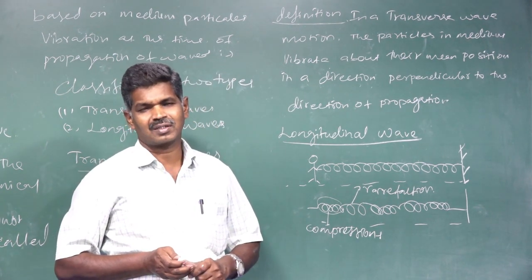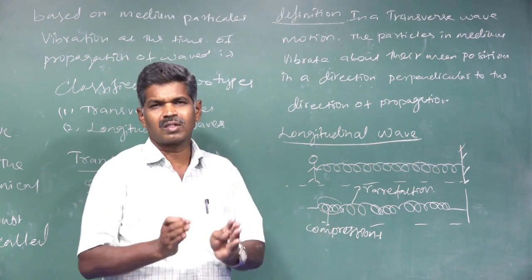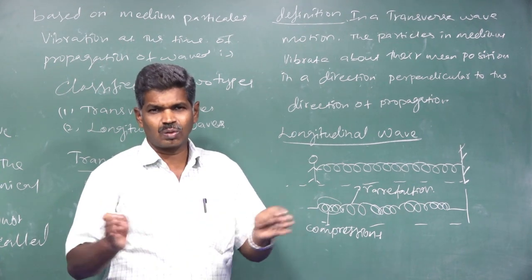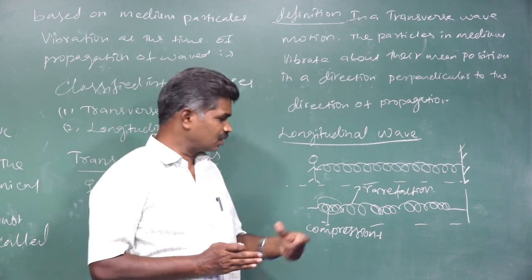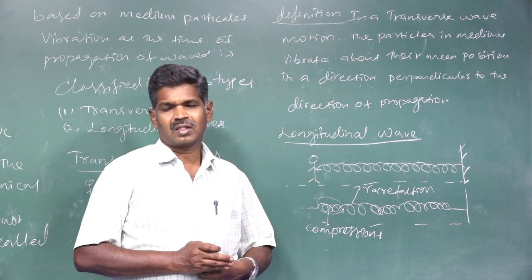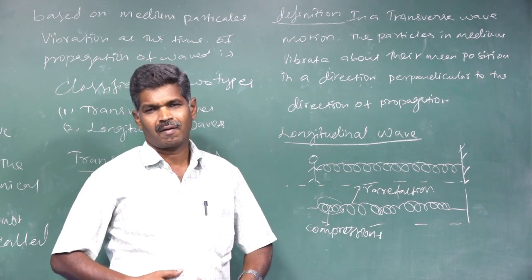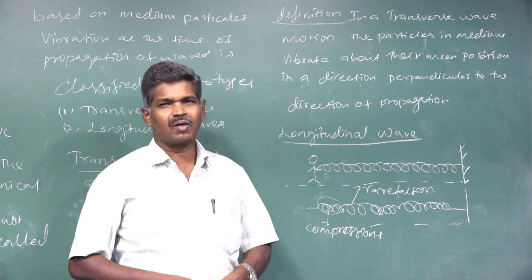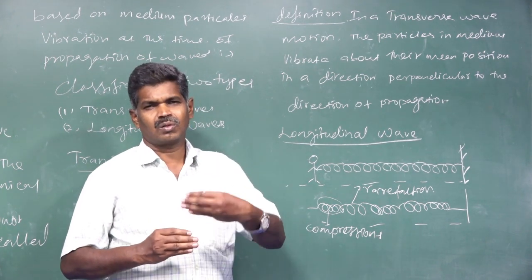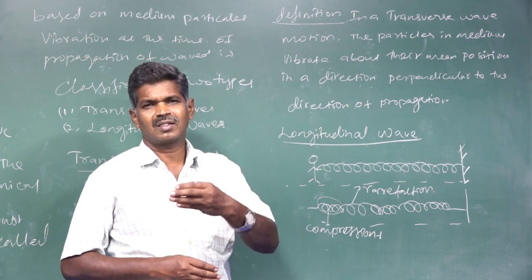Where we see the compressions means the closed windings of the spring. The number of windings are too close as compared to normal. That is called compressions. Further, near to this, the spring windings are at somewhat larger distance. That is, in a stretched case, that portion is called rarefactions. So that's why compressions and rarefactions are alternately formed in the propagation of waves in our medium of a spring.